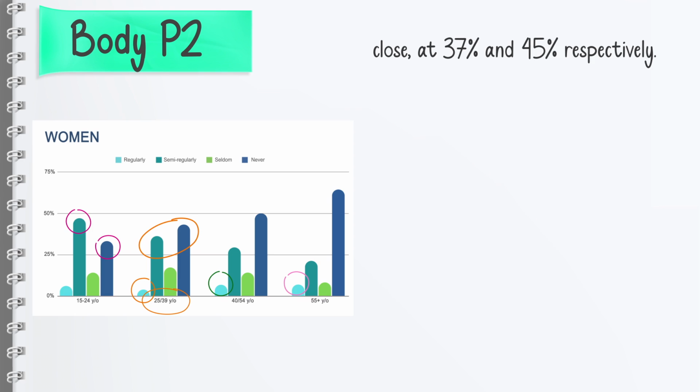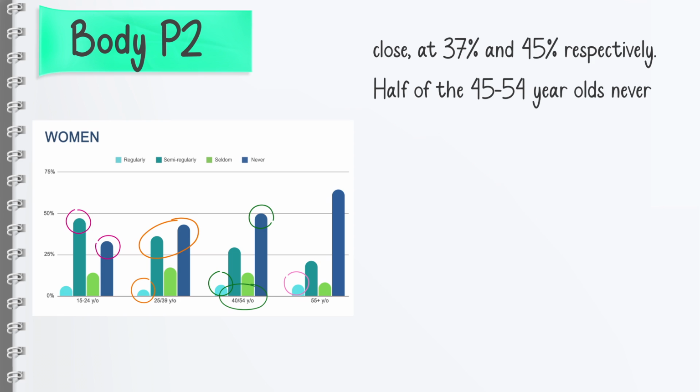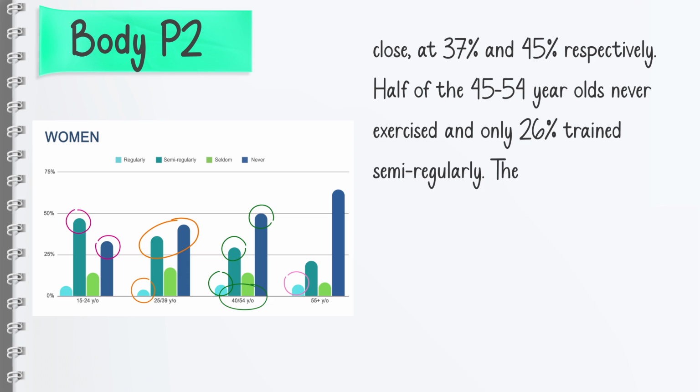Now, what happens for 45 to 54-year-olds? Half of the 45 to 54-year-olds never exercised. They never exercised, half of them, right? It's almost 50%. And only 26% trained semi-regularly. Only 26%.